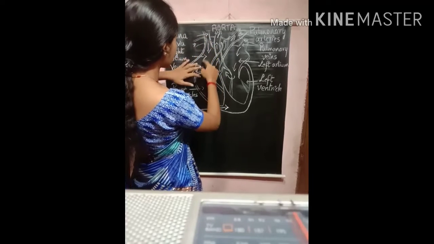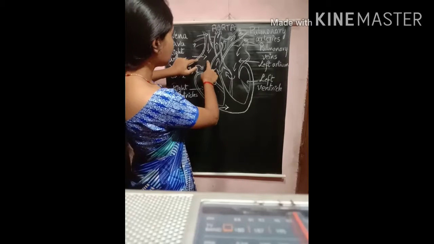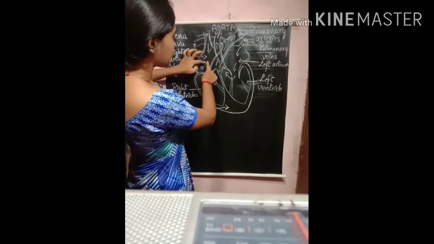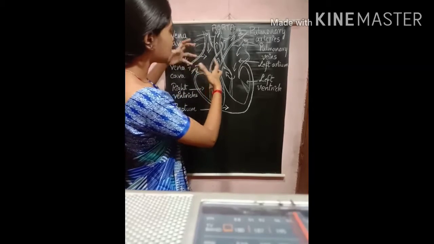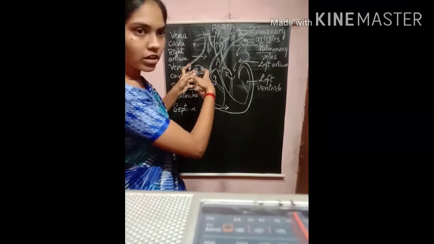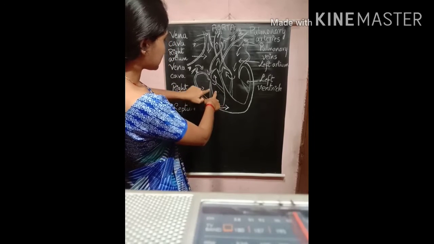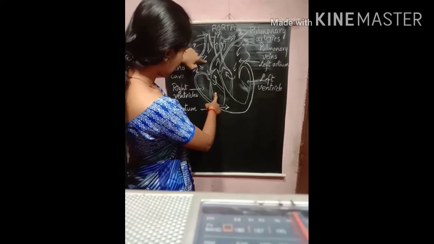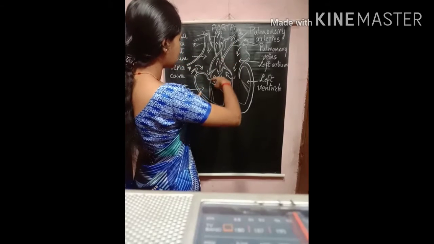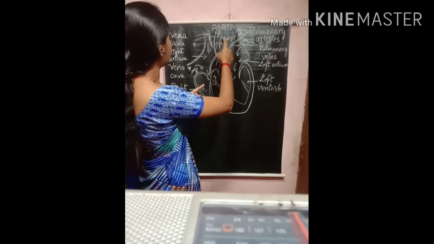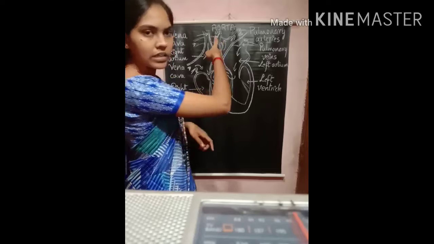It enters through the vena cava and it reaches the right atrium. The right atrium is the uppermost chamber on the right side of the heart. Once it collects the deoxygenated blood, it expands and it pushes it into the right ventricle. Once it pushes into the right ventricle, it contracts and it expands, and this blood will be supplied. This blood will flow through the pulmonary arteries.